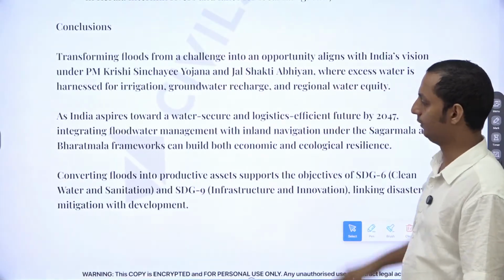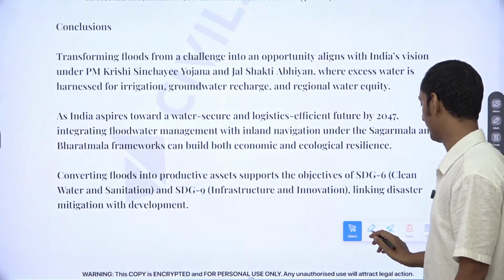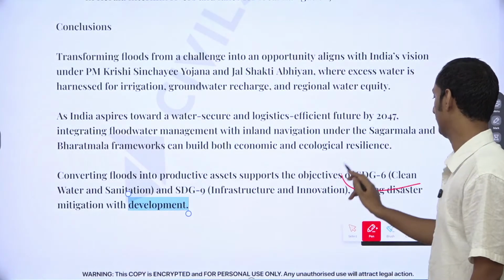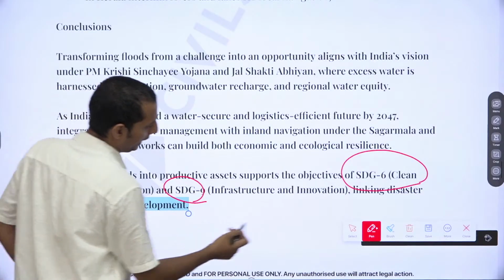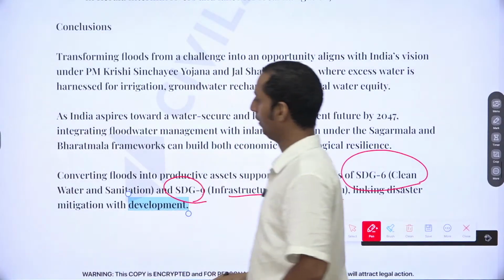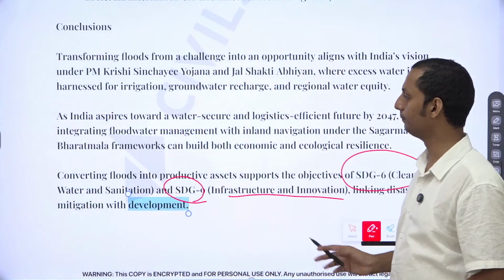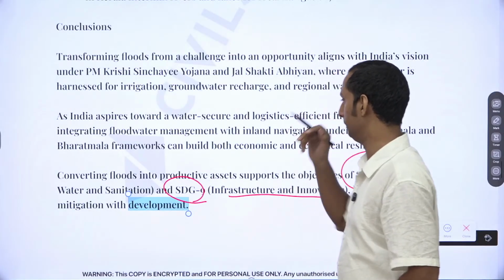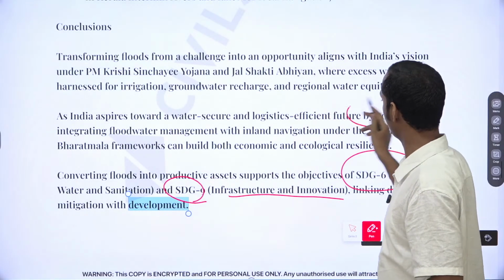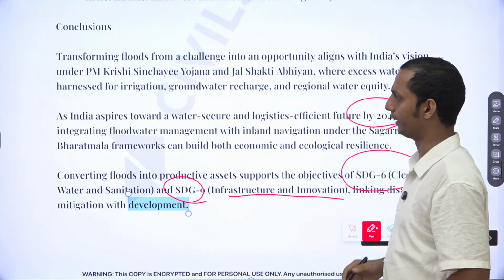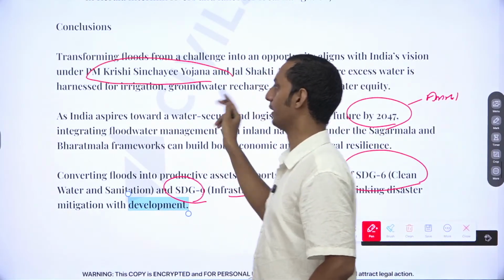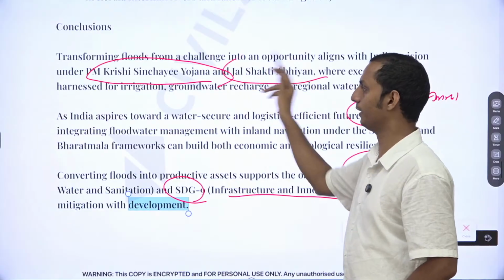Now conclusions, you can mention SDG Goal 6, clean water and sanitation. Also you can mention SDG Goal 9, industry, innovation and infrastructure. Also you can go for the conservation approach here. You can mention Amrit Kaal by 2047. It's almost the same, okay. PM Krishi Sinchai Yojana for irrigation, Jal Shakti Abhiyan.